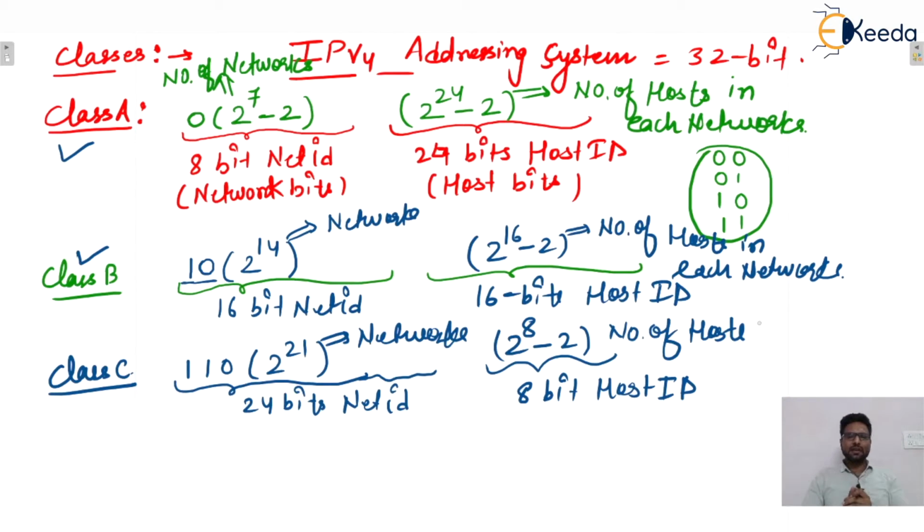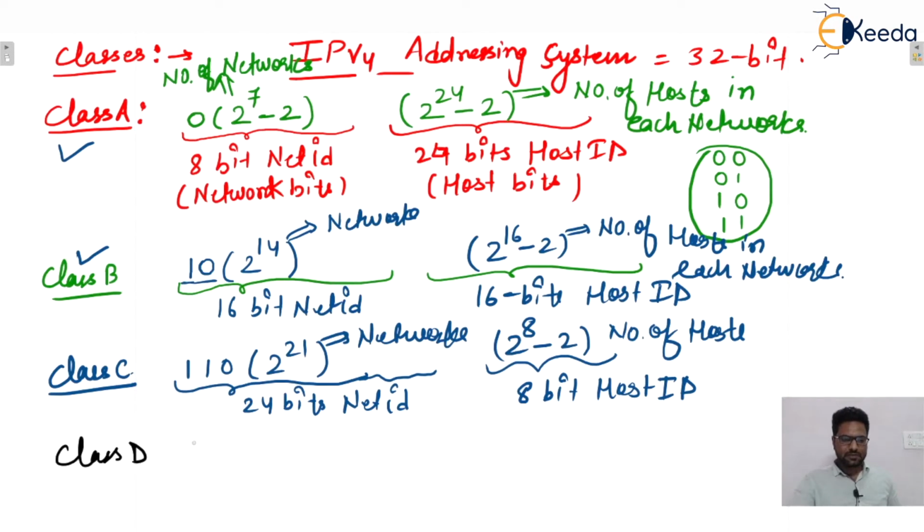So in the host portion, everywhere there will be minus 2. But in the case of the network portion, minus 2 applies specifically in class A, nowhere else, isn't it? Okay. Now next one is class B.